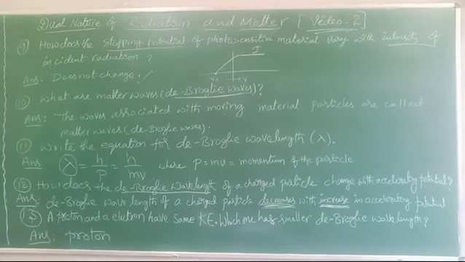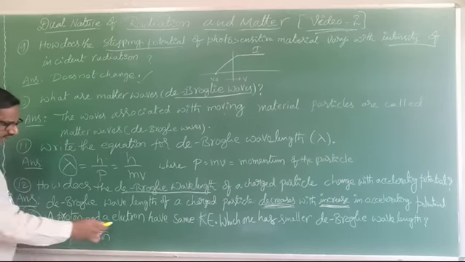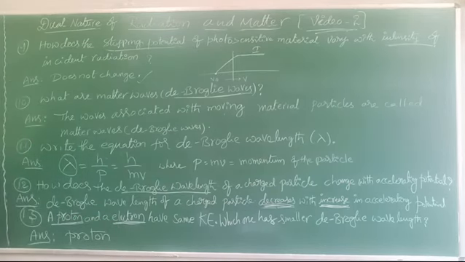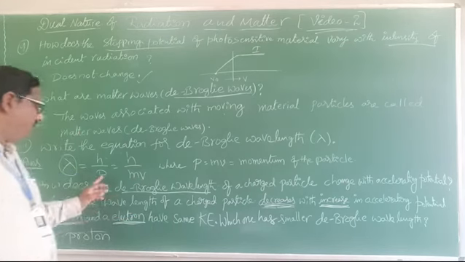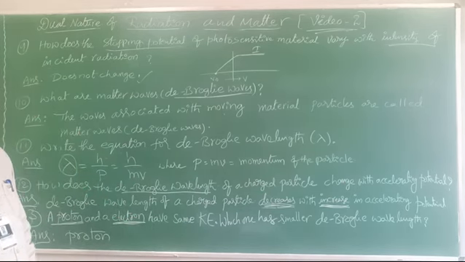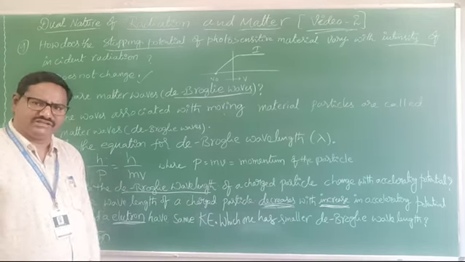Next one is, how can the de Broglie wavelength vary? Which has the smaller wavelength, proton or electron? Here the charged particles are proton and electron. They have the same kinetic energy. One more condition they gave: if it is the same momentum, the lambda value will remain the same, but otherwise it changes with the accelerating potential.